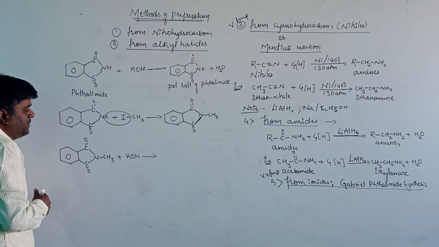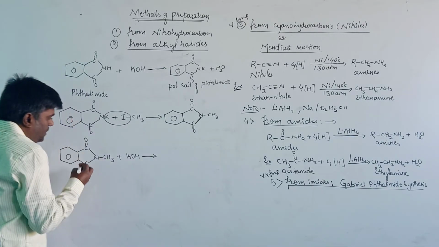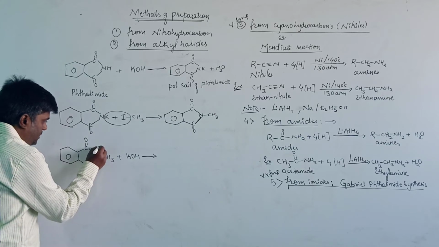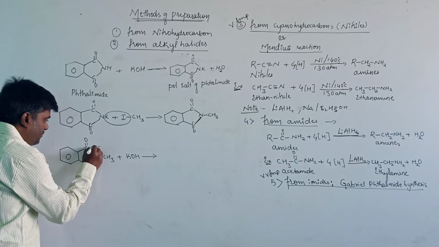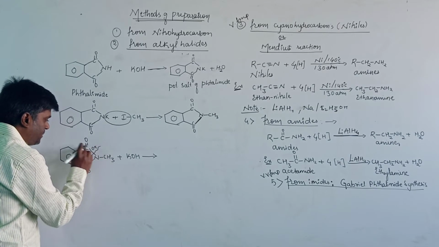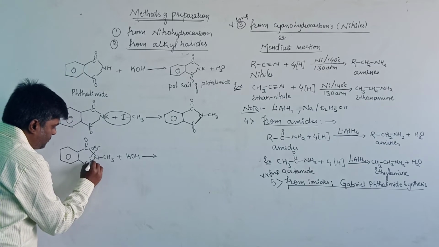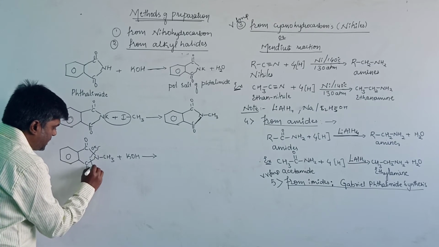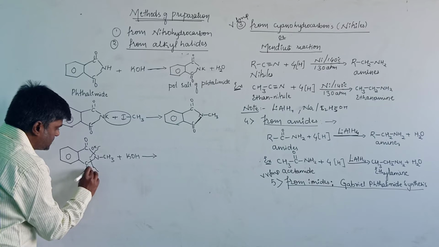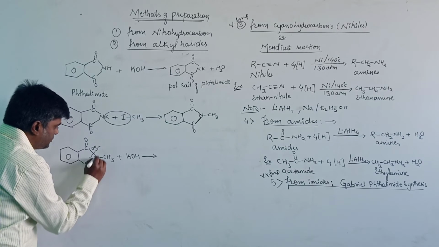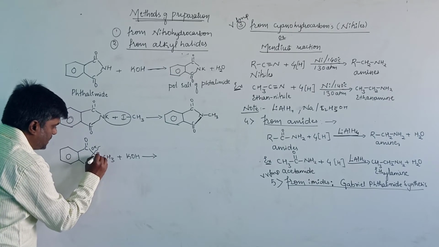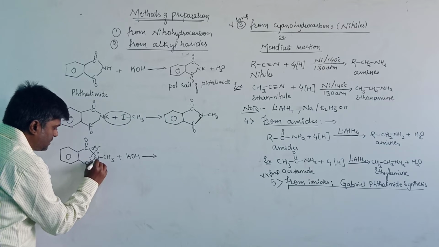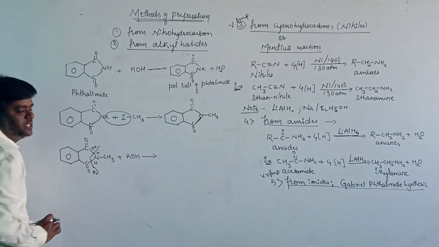Let us see how it will undergo alkaline hydrolysis. One KO will be attached to this carbon atom and another KO will be attached to this carbon atom. One hydrogen will be added to this nitrogen, and from the KOH one hydrogen will be added to this one.